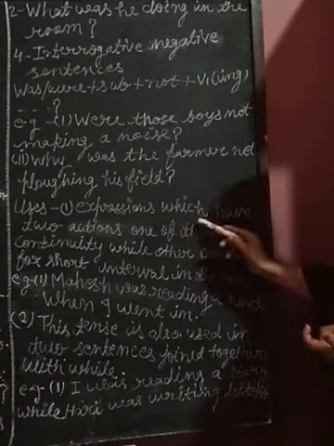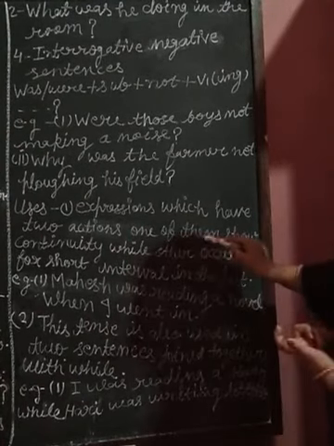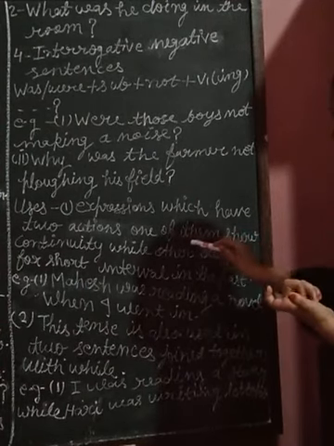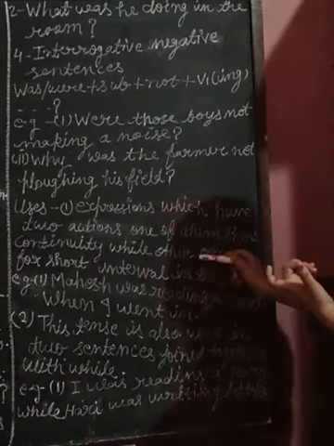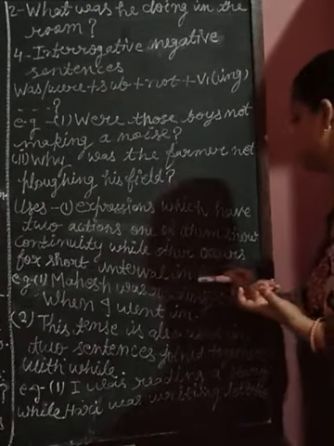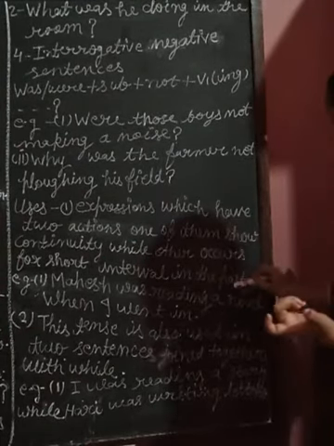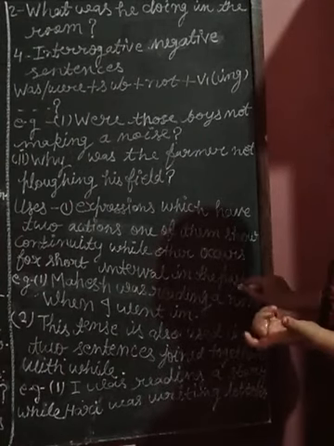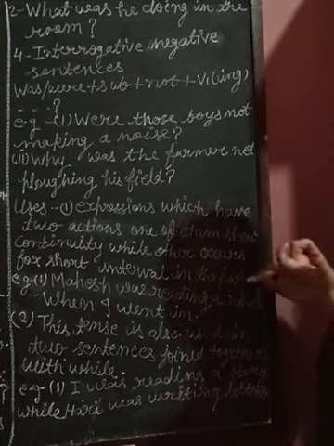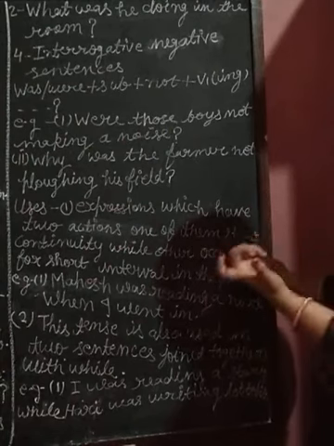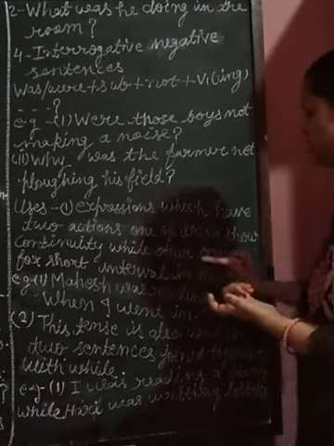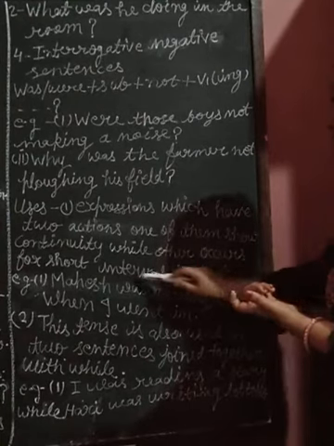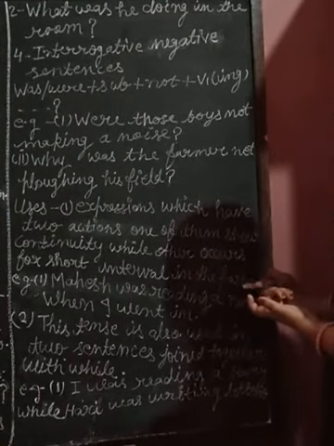When two actions come, one action shows continuity while the other action shows the short interval in the past.